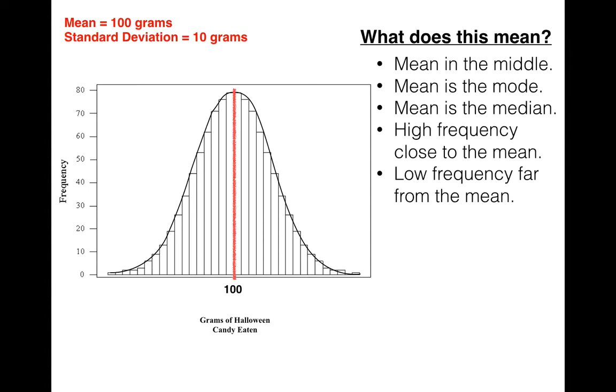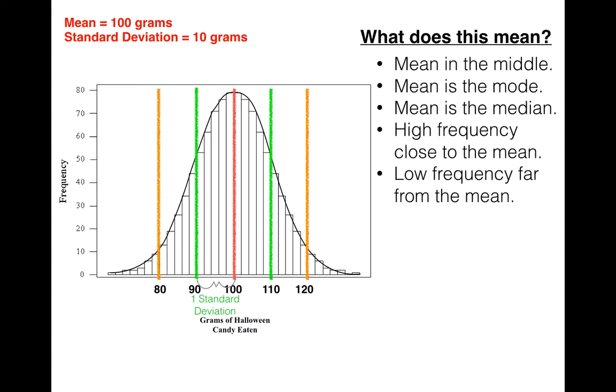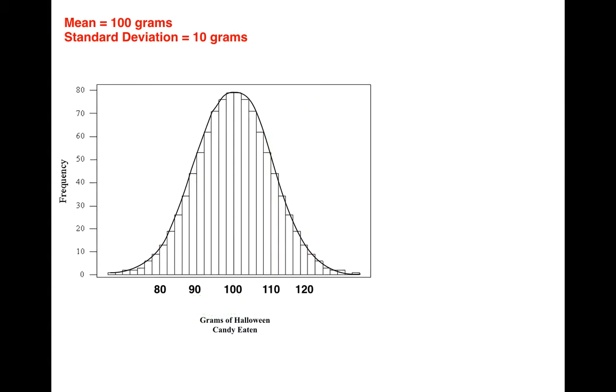We also know the standard deviation is 10 grams. So we can mark one standard deviation away. So one standard deviation lower than our mean is 90. It's right there. And one standard deviation higher is 110. Two standard deviations higher is 120. Two lower is 80. And we could keep doing this. We could find how many standard deviations away from the mean at different points on our histogram, on our frequency distribution curve. So how can we use this?